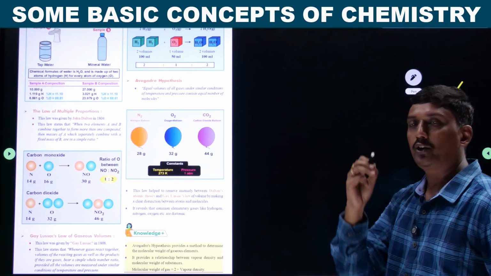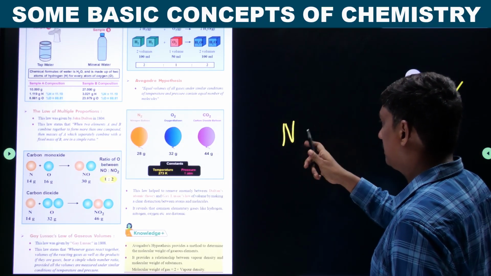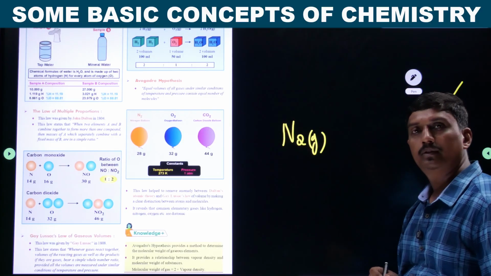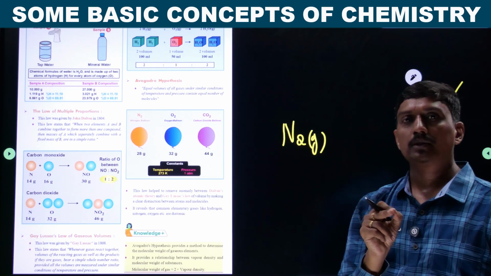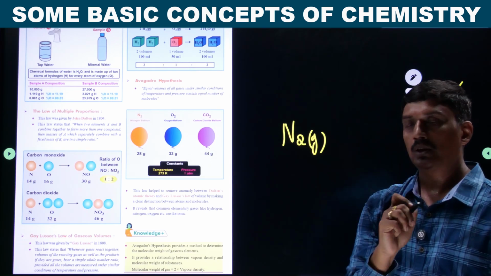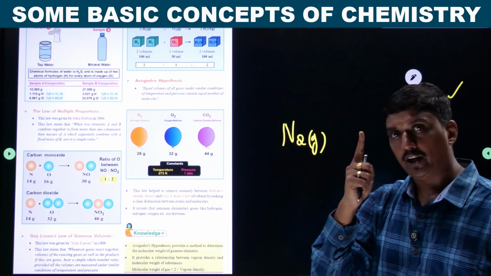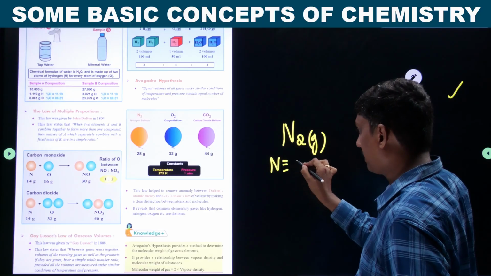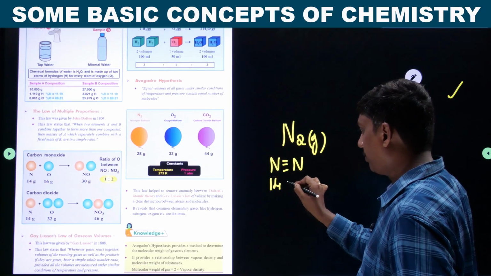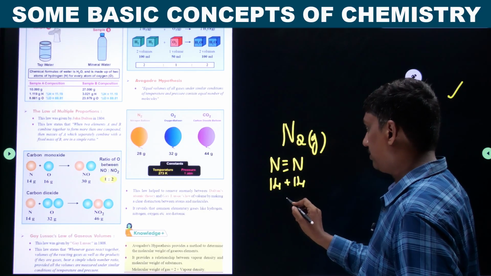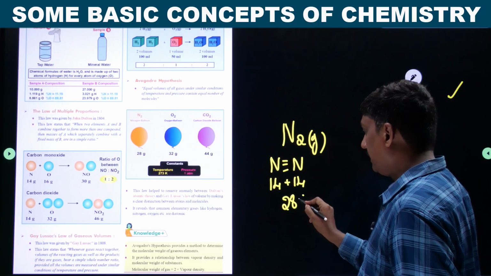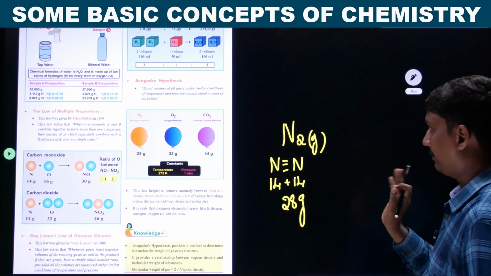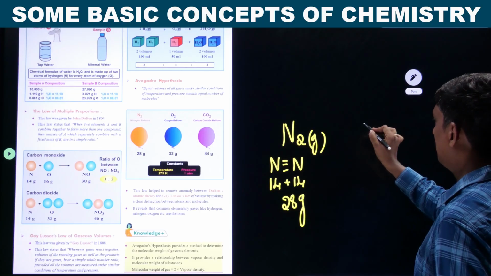See, nitrogen gas. N2 means 2 atoms of nitrogen. It is nothing but one molecule. The mass of one nitrogen is 14. Two nitrogen atoms are combined, so the mass is 14 plus 14, which is equal to 28. That is 28 grams, the gram molecular mass. You have taken 28 grams. That is nothing but one volume.